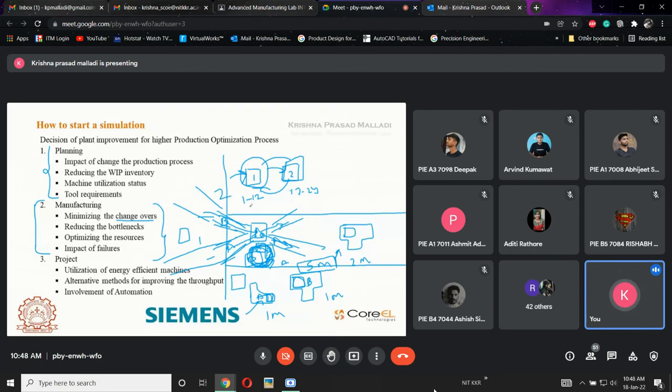So this is one of the alternatives. The second alternative is that I add another machine directly so that production does not halt if it is continuous. So these are the different alternatives. Instead of going for a changeover, I want to add some alternative for this. This is called a changeover. Clear?